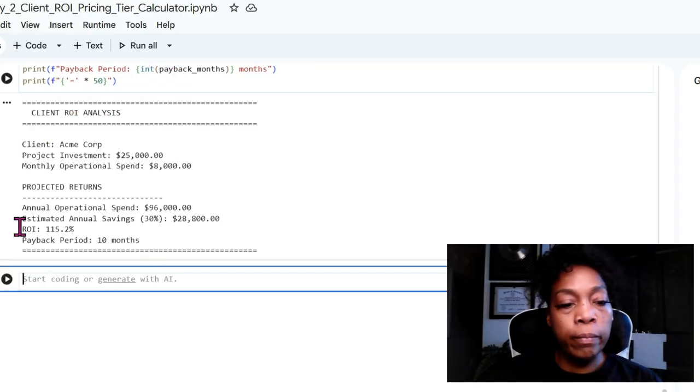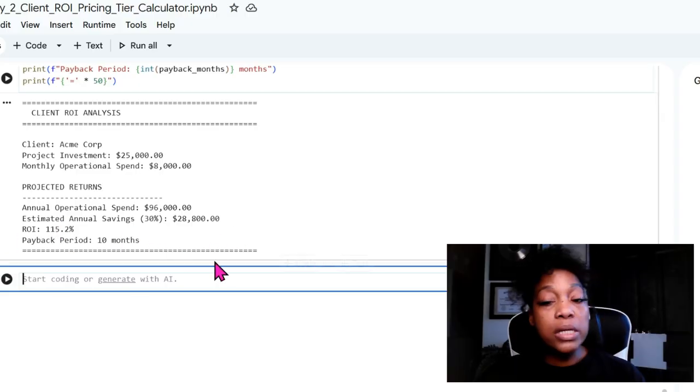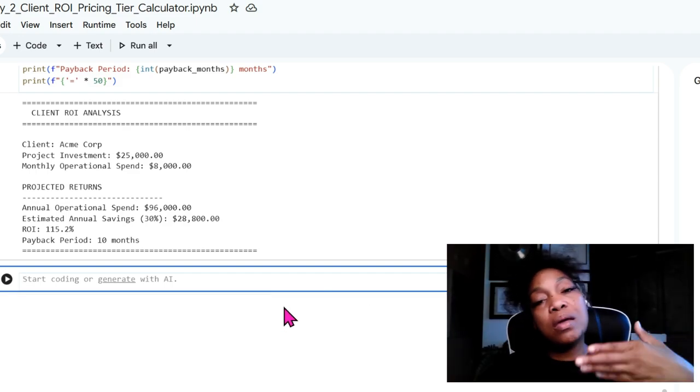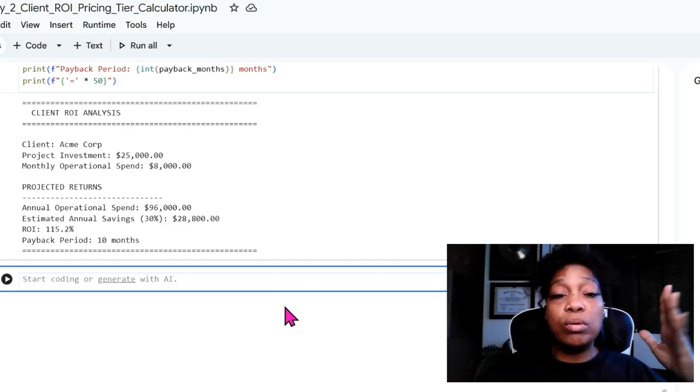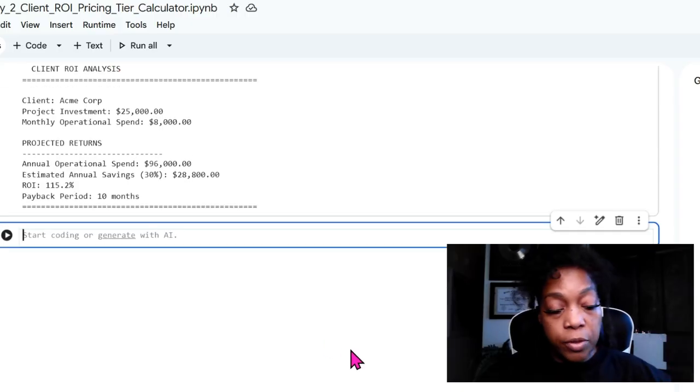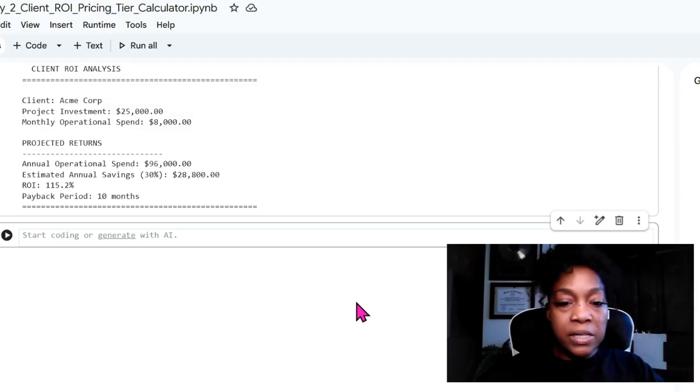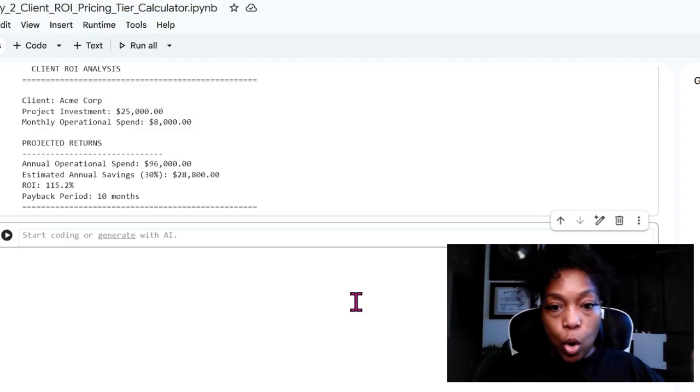And here's their annual operational spend, the estimated annual savings, the return on investment, and the payback period is 10 months. Wouldn't it be good to have your client just put in those few numbers for you and you be able to pull this together? I've got some friends, even me in business, who would love to have something available to do that, right?